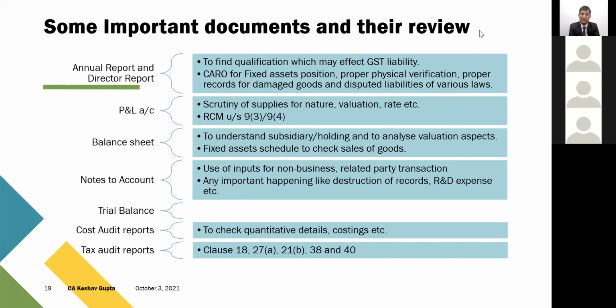If there is a negative balance, supposedly in the freight outward ledger, there are debits also and there are credits also. This way, they can again go for Section 15 evaluation for inclusion in the transaction value. So all those things can happen in the case of the trial balance also.